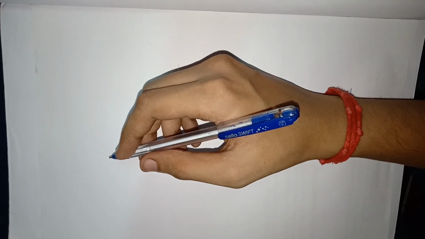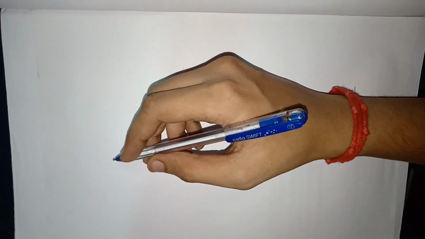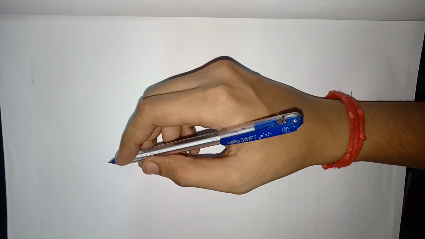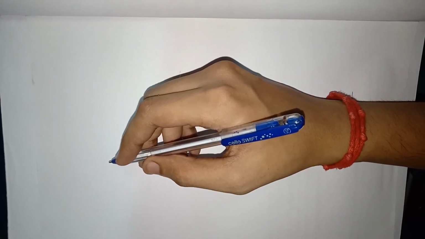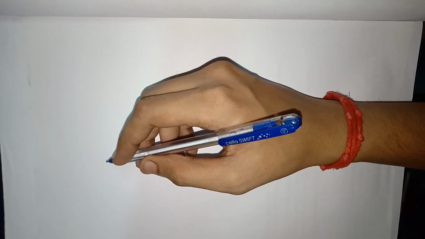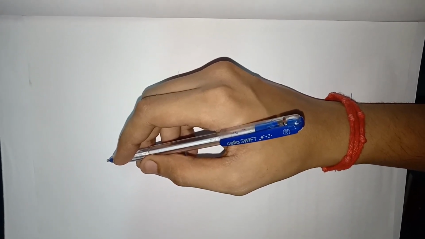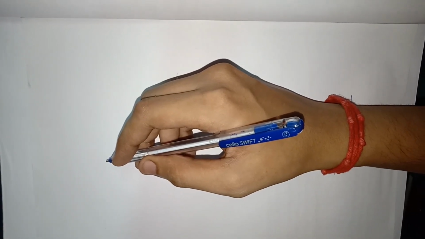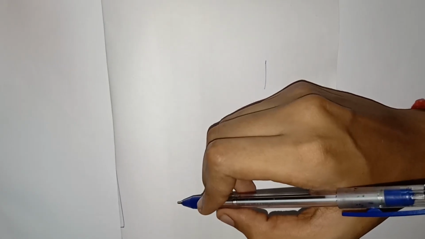Now we will make a simple circuit using active and passive components on the breadboard. If you don't know about active and passive elements or other types of elements, you can watch our previous video about the introduction to electronics and some basic components. The link is given below in the description. So let's make a circuit.